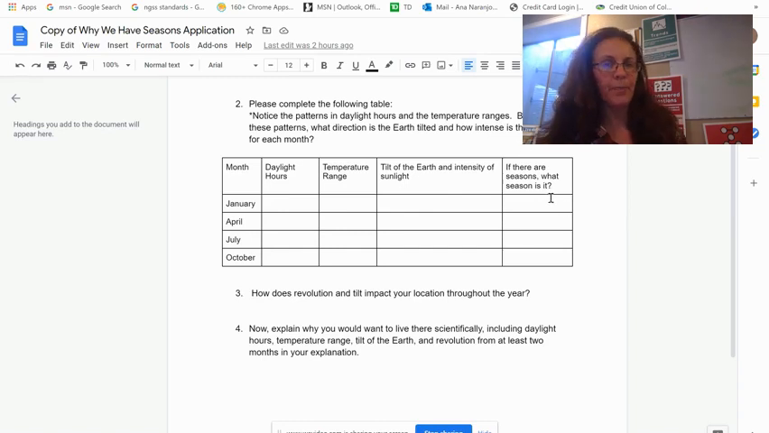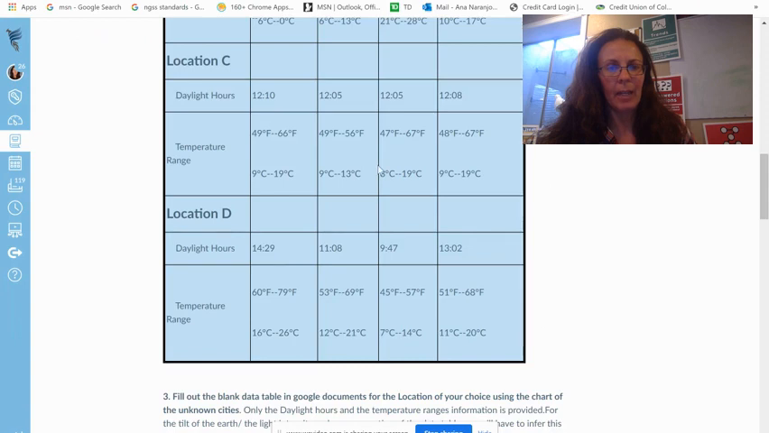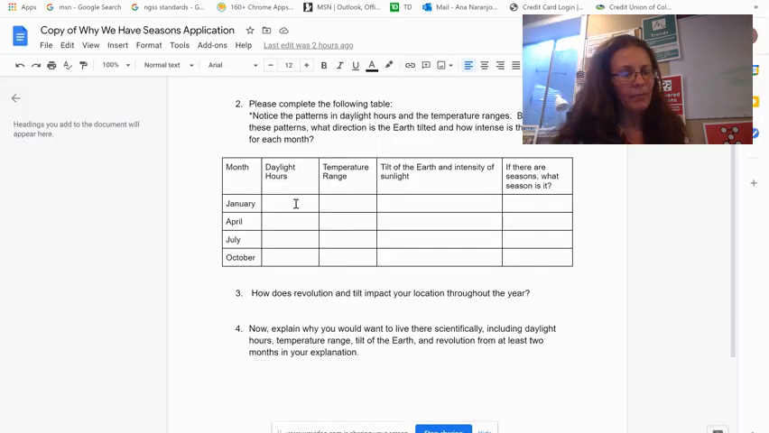So for example, if I take a look at this data table for location D in January, I see that there's 14 hours of sunlight. And it looks like it's going to be a 60 to 79 degrees temperature range. So for me, if I look at that, I'm going to say, okay, I know that's a pretty long day. And I know that if there were going to be any type of seasons, I might equate that to something like my summer.